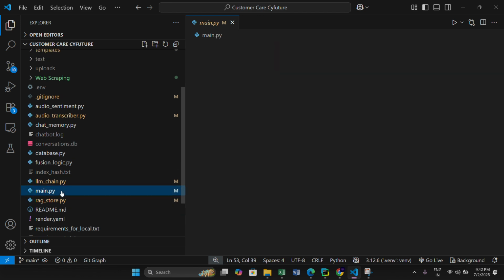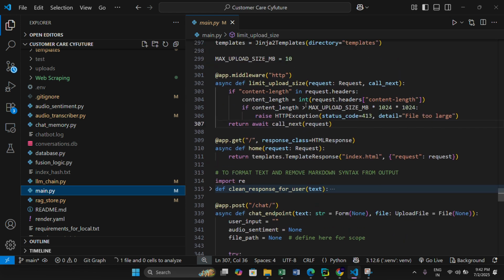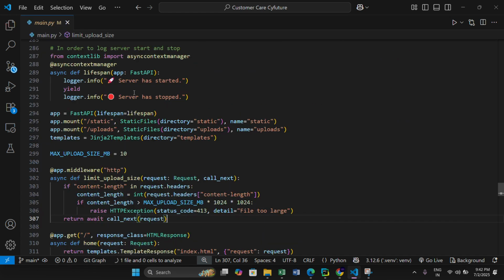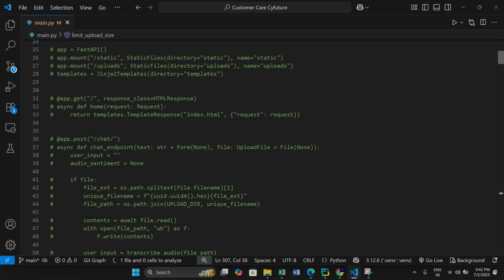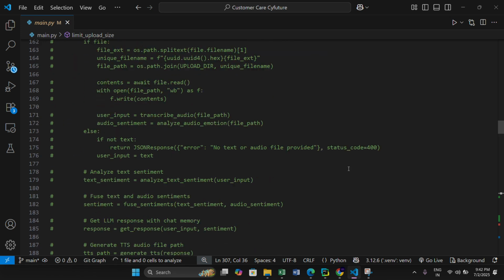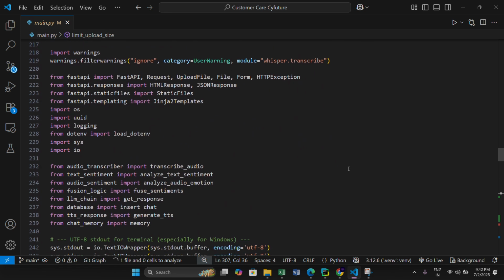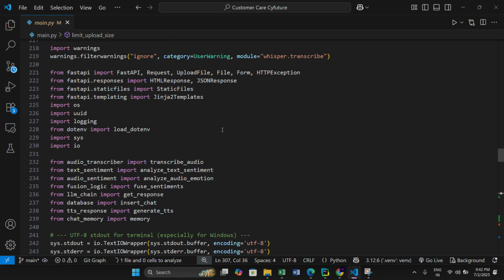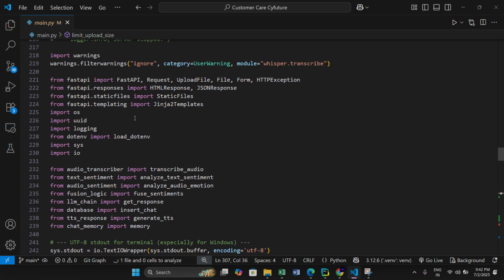And what else? Okay, main.py. This is a very important file over here. It is so elaborate. See, you can see how huge it is. Okay, let's leave the commented part. I have kept them commented in case I have to revert back to something, although I'm using GitHub for that purpose.